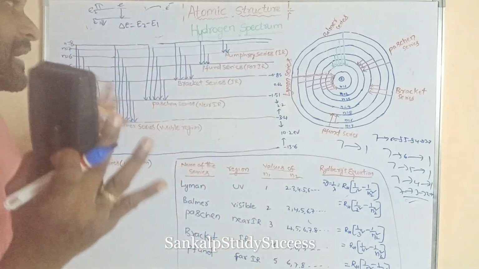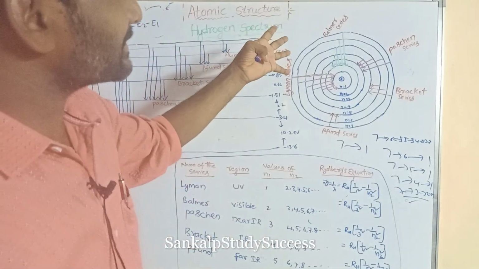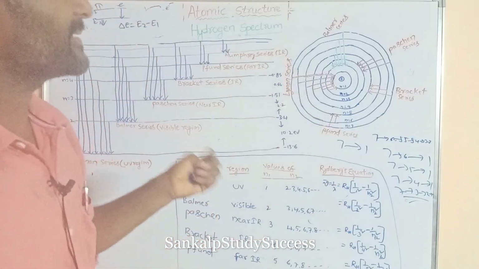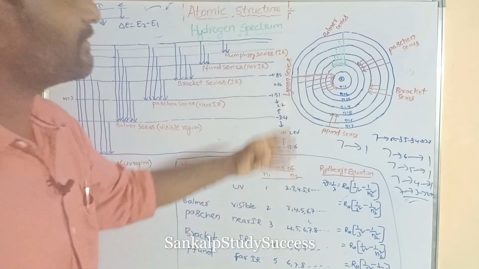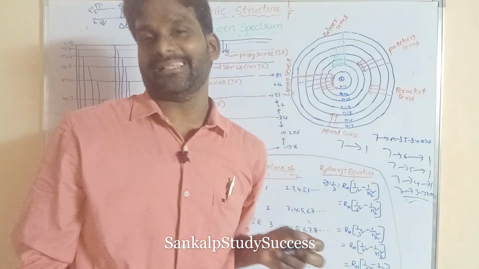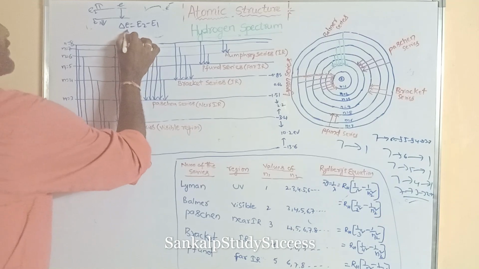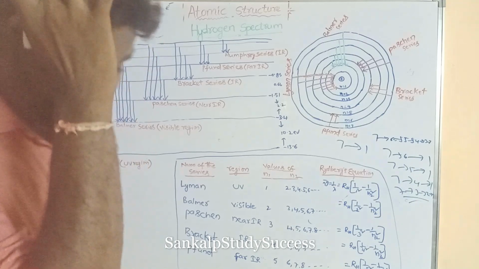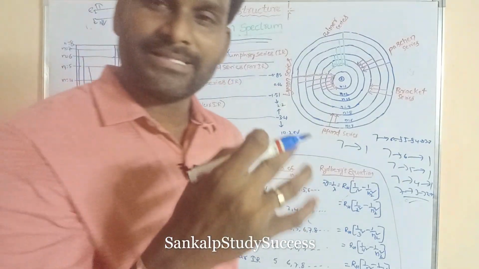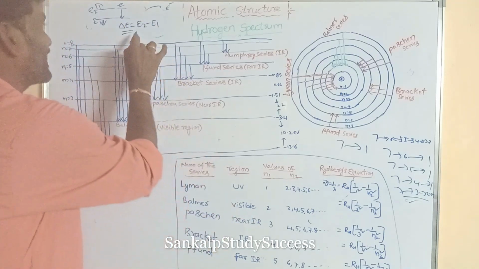This gas contains a number of hydrogen atoms, so a number of excited electrons are present in a number of excited hydrogen atoms. All those excited electrons come back to the lower energy level by emitting energy in the form of radiation. Energy is present in so many forms like light energy, electrical energy, heat energy, but here that energy is in the form of light.